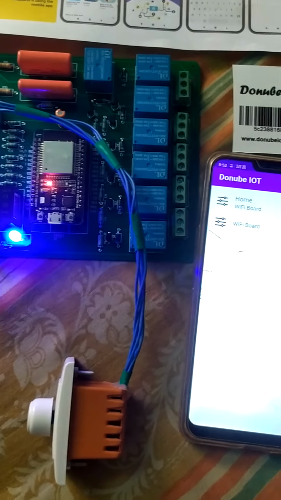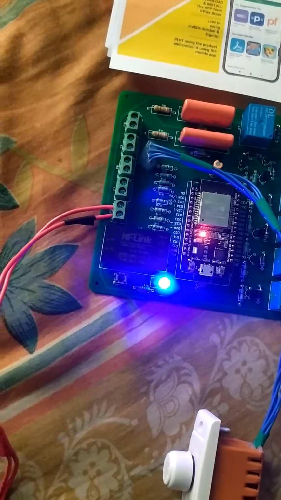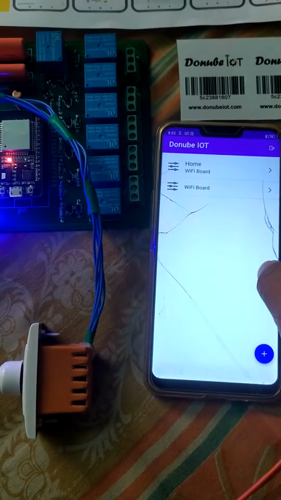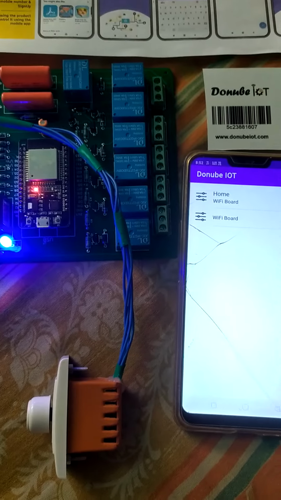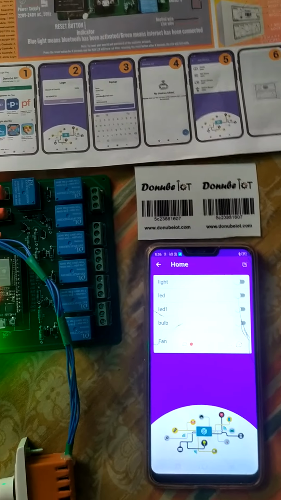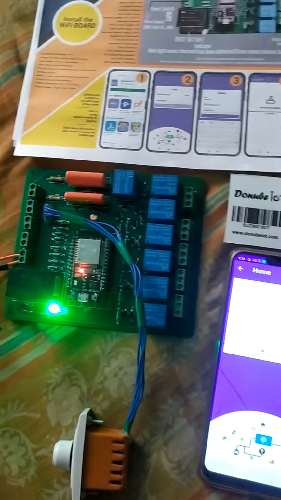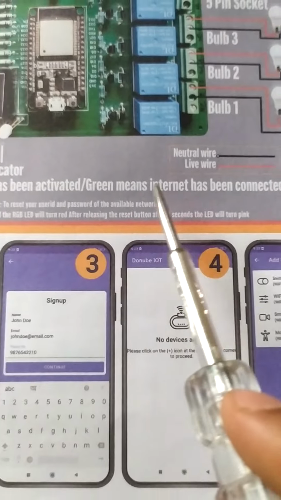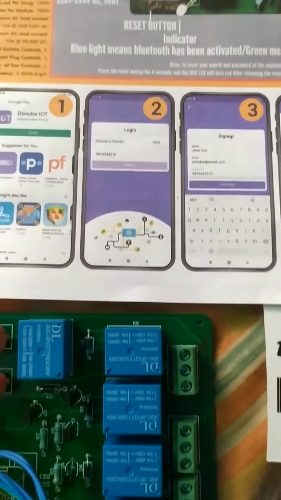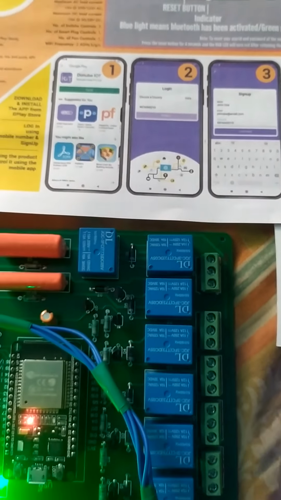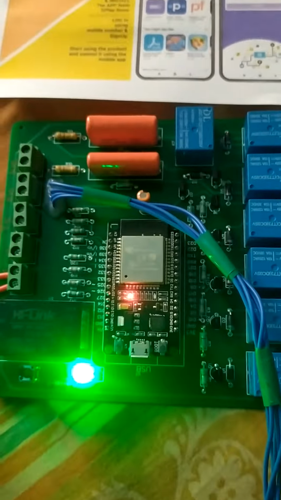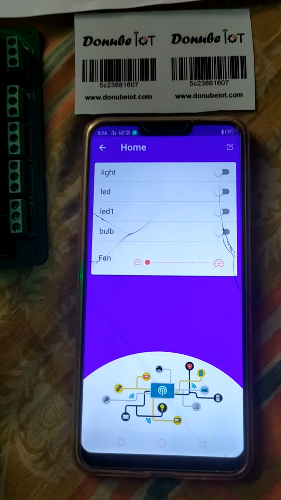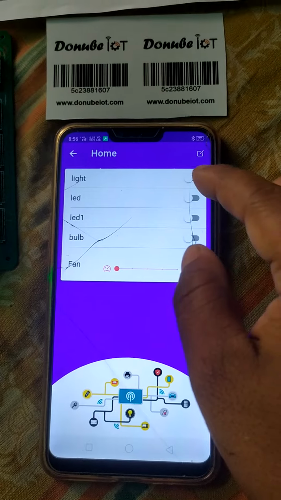This is the dashboard of this app. Here you can see the LED bulb is glowing green. Green means the internet has been connected with this circuit. Okay, now you can see the control panel, the control of the circuit board.